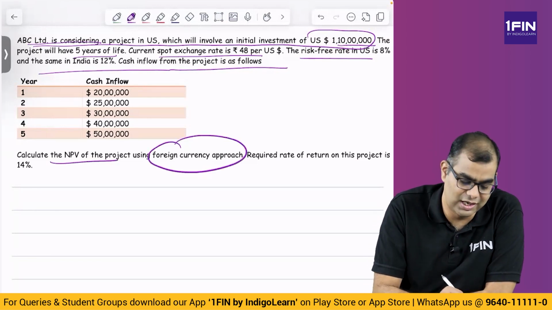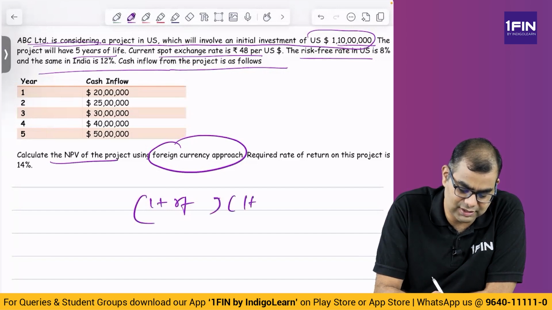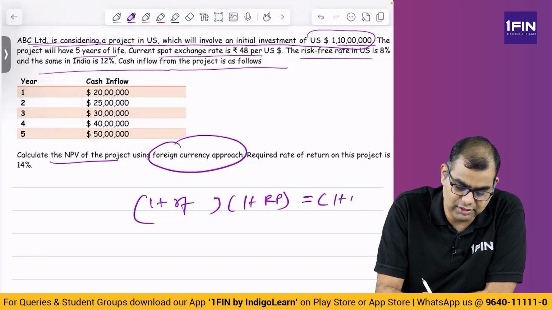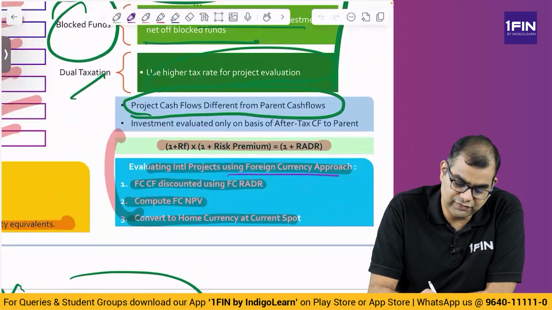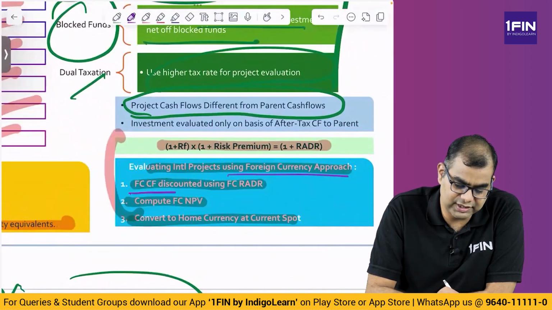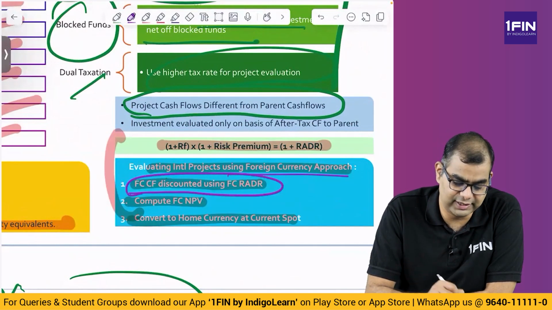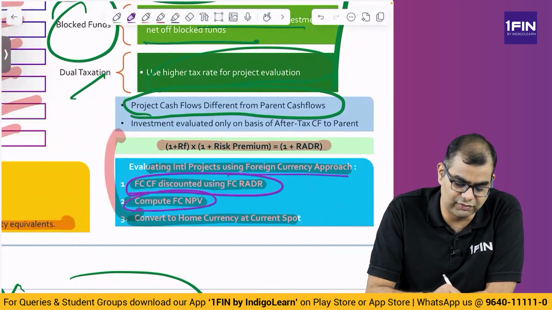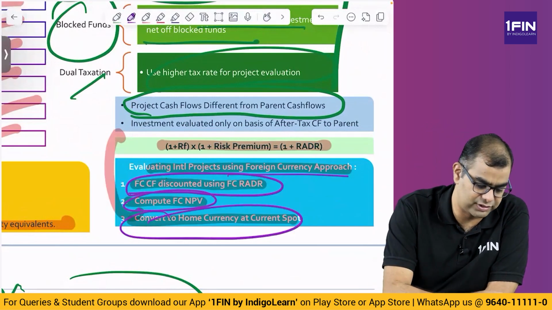Calculate the NPV of the project using the foreign currency approach. What is the foreign currency approach? (1 plus risk-free rate) into (1 plus risk premium) is equal to 1 plus RADR. This is first. And what do you do in this? Evaluate the international project using the foreign currency approach. Foreign currency cash flows are discounted using the foreign currency RADR, so you have to find out the foreign currency RADR. Compute the foreign currency NPV, convert to home currency at spot. Do everything in foreign and convert. This is what you're supposed to do.